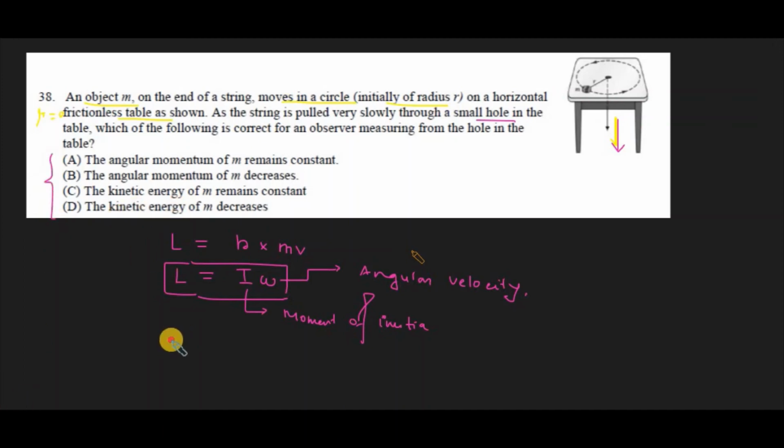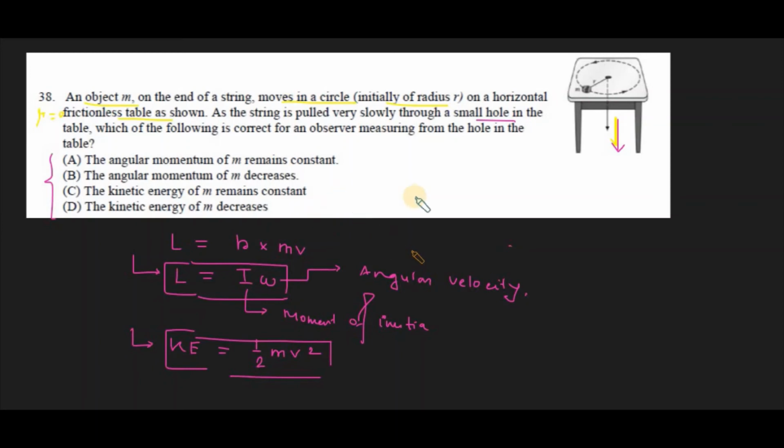The expression of kinetic energy is half into m into v square. So only these two things they have given, the angular momentum is the first point, and the kinetic energy expression is half m v square. So which one is going to change or which one is going to remain the same, that we have to determine.